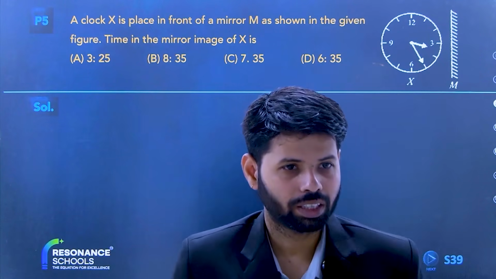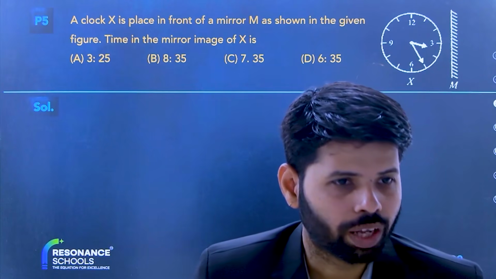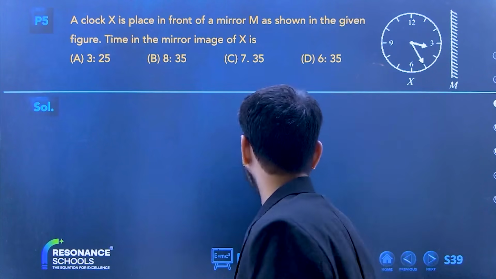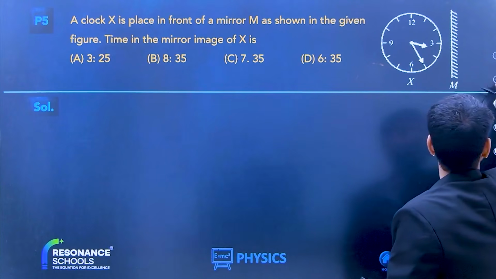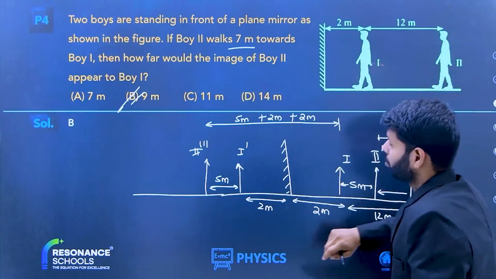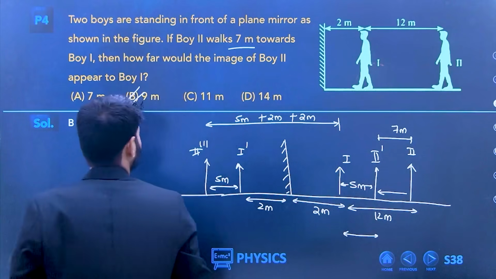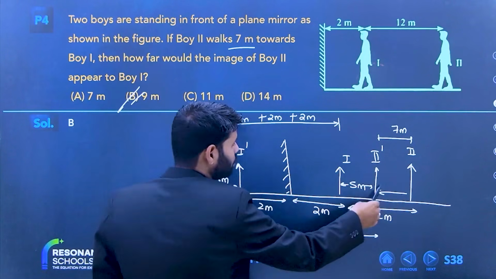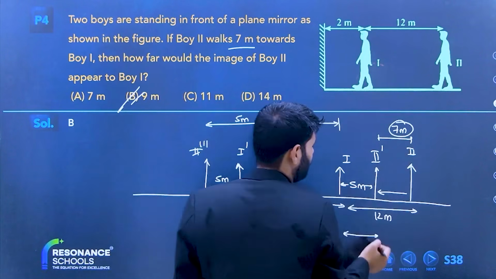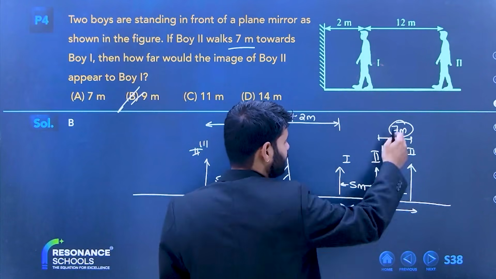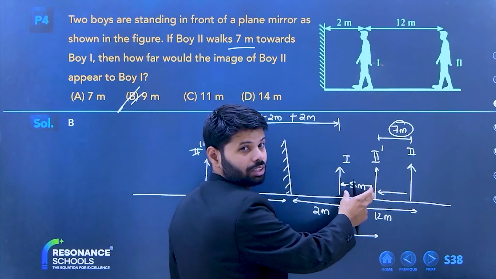I'll repeat. Sir, how 9 meters? Do you really have a problem with that 9 meters? But see, I am repeating this. You can see that the person moves 7 meters. So 12 minus 7 will be 5 meters.